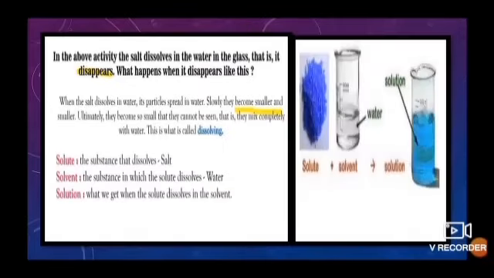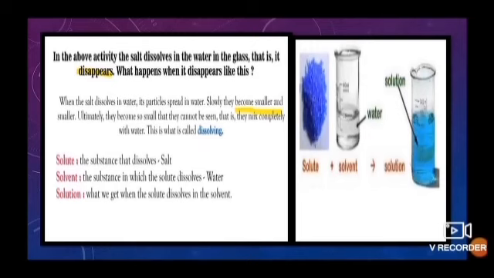In the above activity, the salt dissolves in the water in the glass. That is, it disappears. What happens when it disappears like this? When the salt dissolves in water, its particles spread in water. Slowly, they become smaller and smaller. Ultimately, they become so small that they cannot be seen. That is, they mix completely with water. This is what is called dissolving.